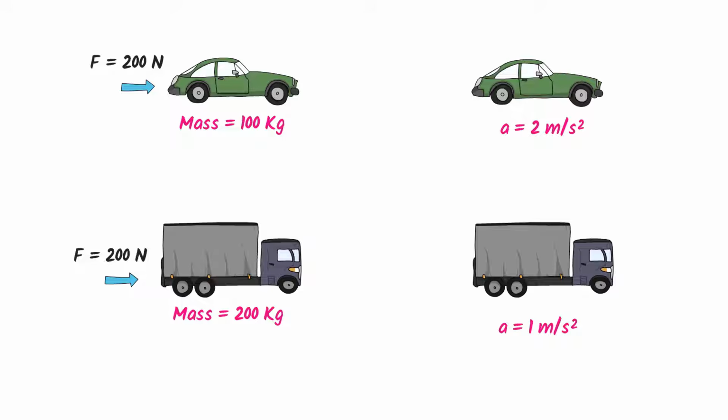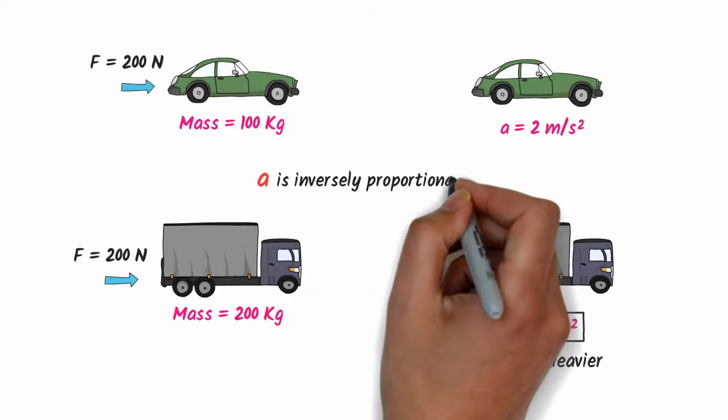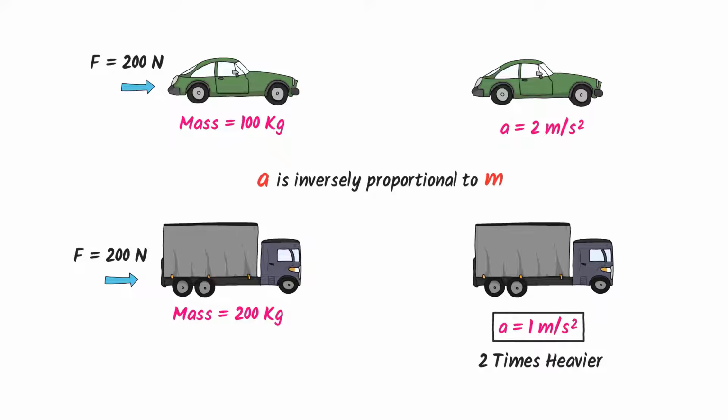Here, the truck is moving with an acceleration of 1 meter per second squared because the truck is 2 times heavier than the car. So that's why we say that acceleration is inversely proportional to the mass of an object. Thus, note down all these important points of Newton's second law.